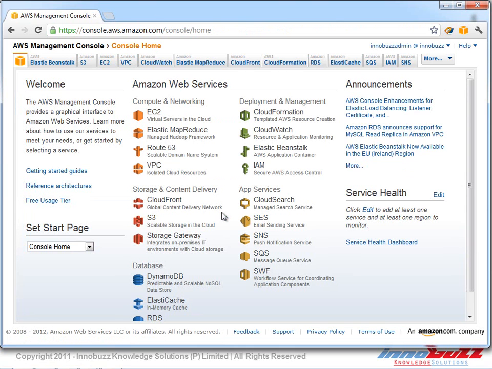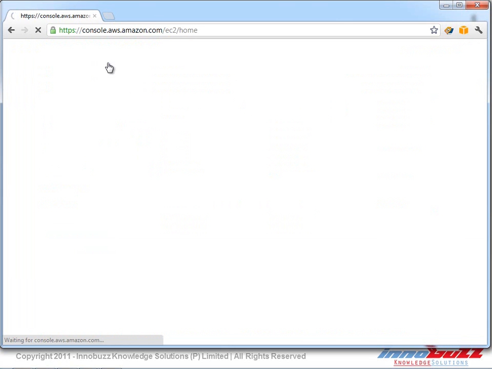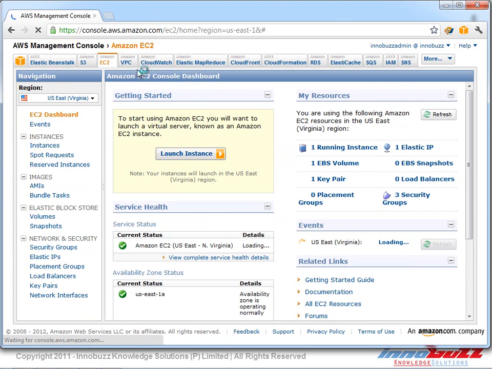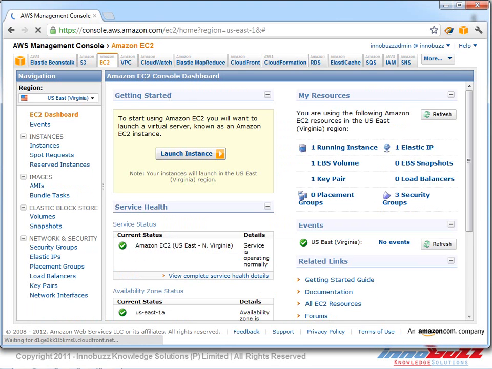So what we are going to do is create an EC2 instance. As we see, all those 5 different categories are mentioned over here. So we go to the tab which is mentioned as Amazon EC2, from where we can launch an EC2 instance. It may take a while to load the page, and we got the page. So we can see a link called Launch Instance. I go ahead and click on the Launch Instance button.